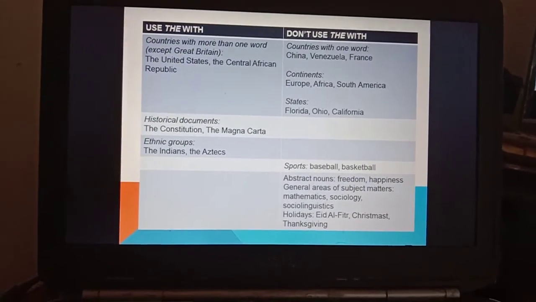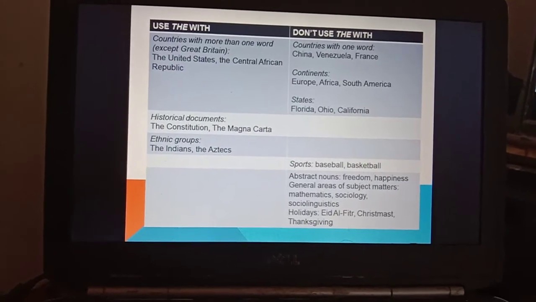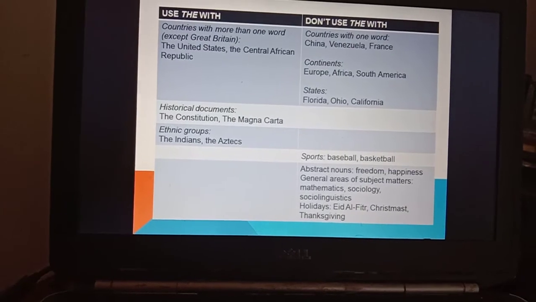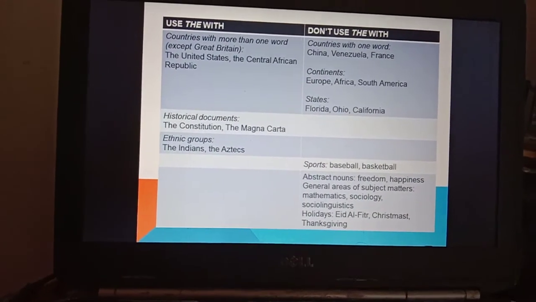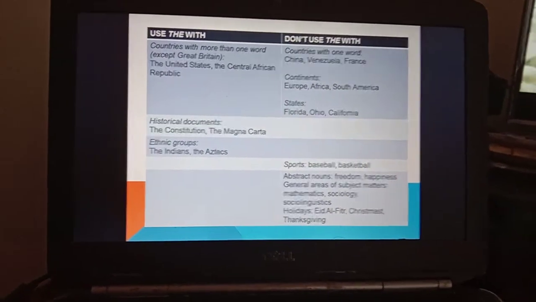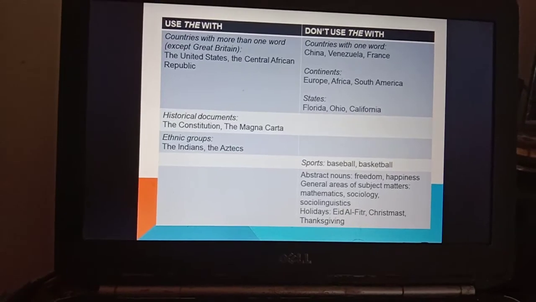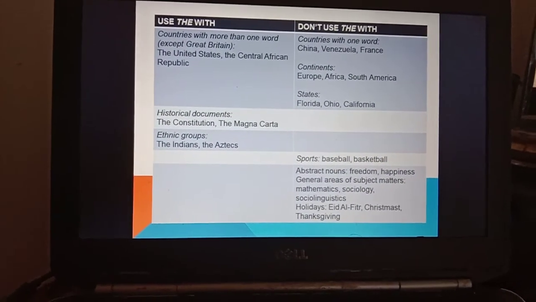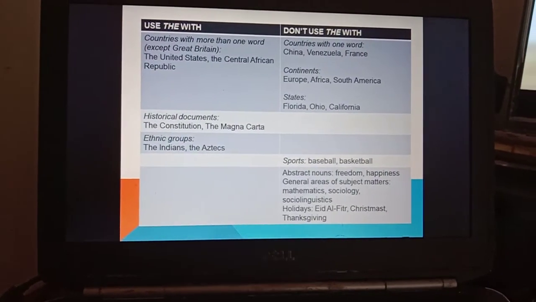And use the with countries with more than one word except Great Britain: the United States, the Central African Republic. Don't use the with countries with one word such as China, Venezuela, France, and continents like Europe, Africa, South America, and states like Florida, Ohio, California.